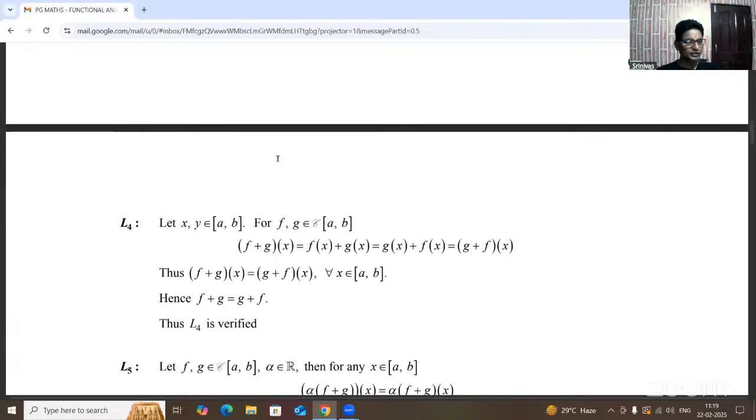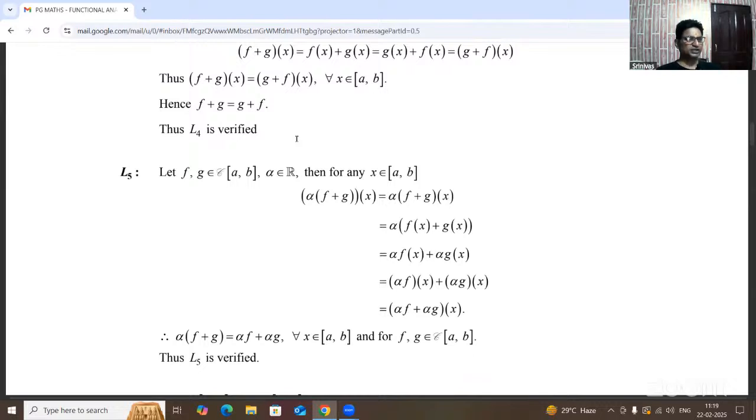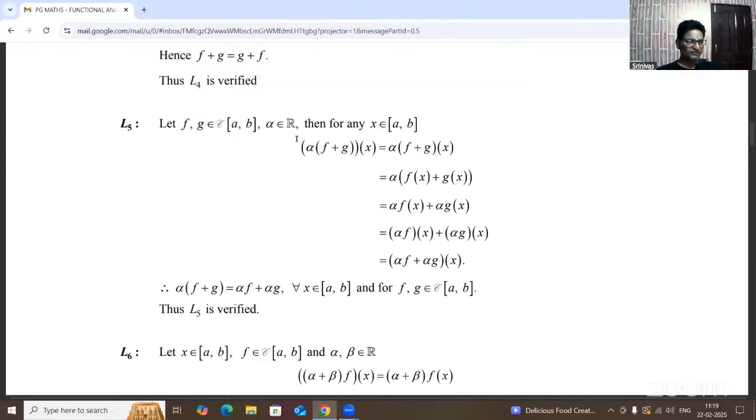L4 is commutative under vector addition, f plus g equal to g plus f. With respect to x, f plus g of x equal to g plus f of x. Simply, f plus g equal to g plus f is there. L5. What is L5? Scalar distributes under continuous real valued functions: alpha of f plus g of x equal to alpha f plus alpha g with respect to x.